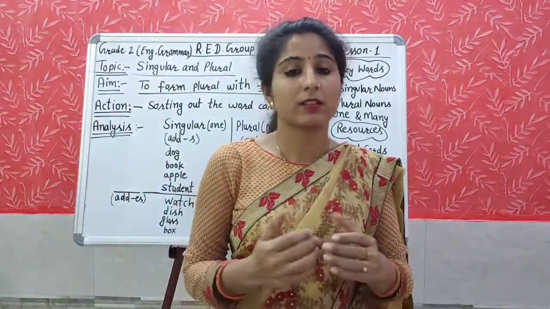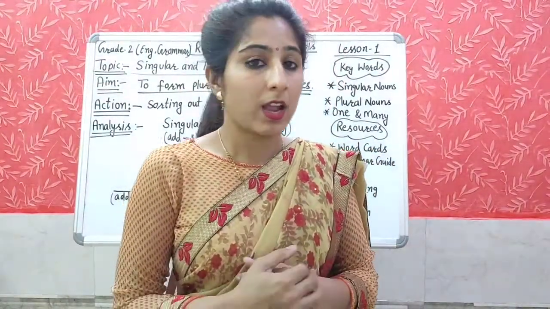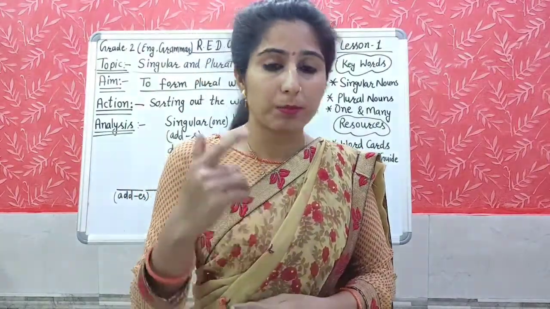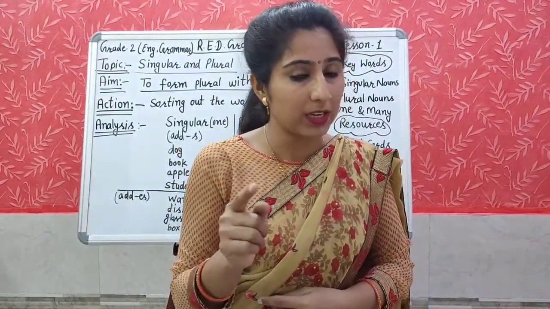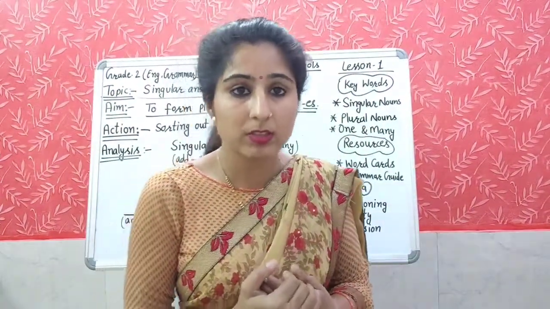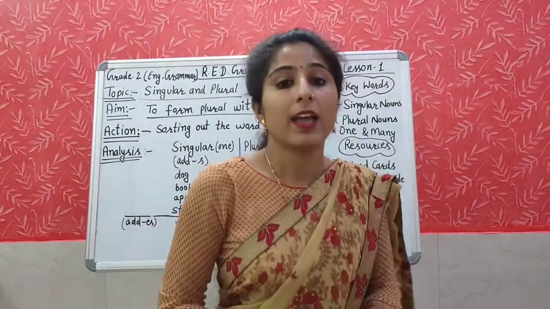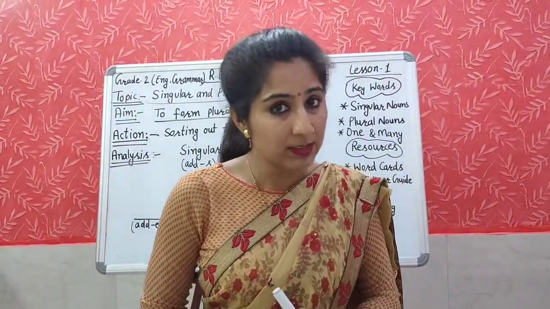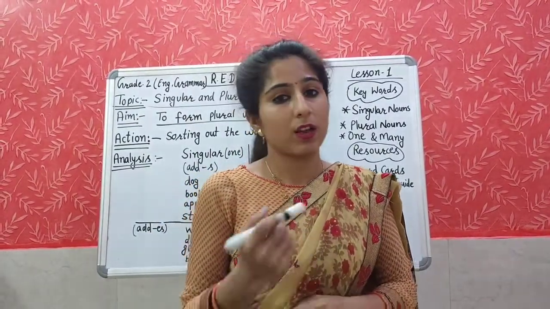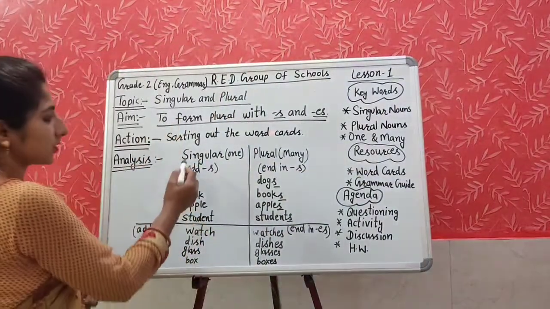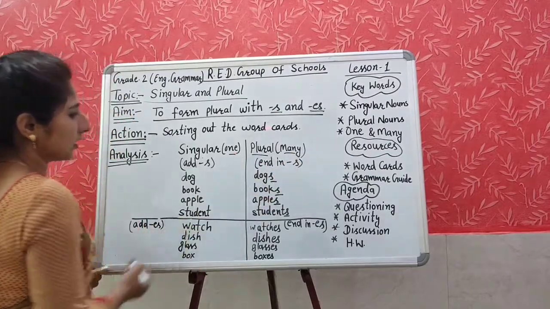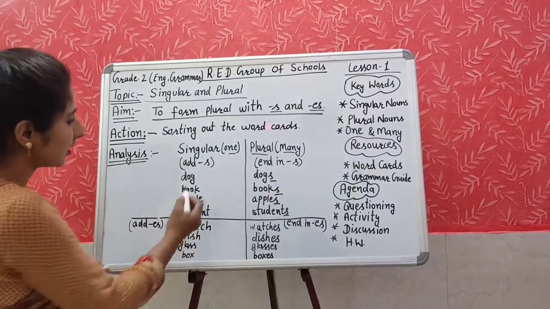At the end of some words we are adding S, and at the end of some words we are adding ES. As in the previous class, if you remember, in one and many, I told you some rules about that. The words which end with CH, SH, O, X, we add ES with them. Okay, now look at the board side. Singular means one thing and plural means many things. I have written here some words.